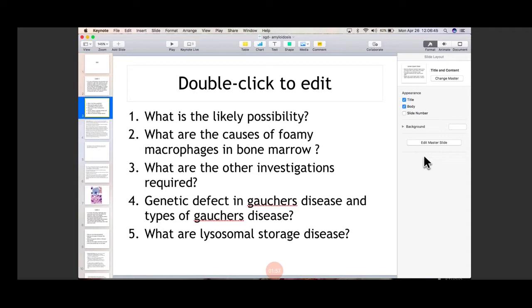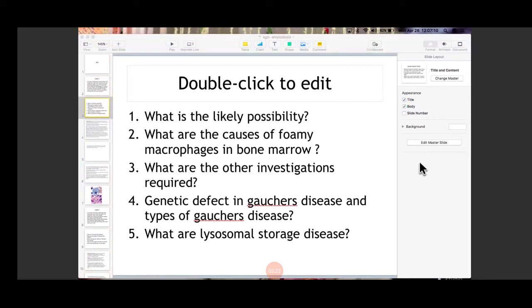Yes, the H&E stain can be done. The slides prepared from the bone marrow examination can be examined. Then the slides obtained from the liver and spleen biopsy, or liver biopsy, help in diagnosing Gaucher's disease. Also, DNA testing can be done. And the levels of glucocerebrosidase in the leukocytes are helpful in the diagnosis of the disease.